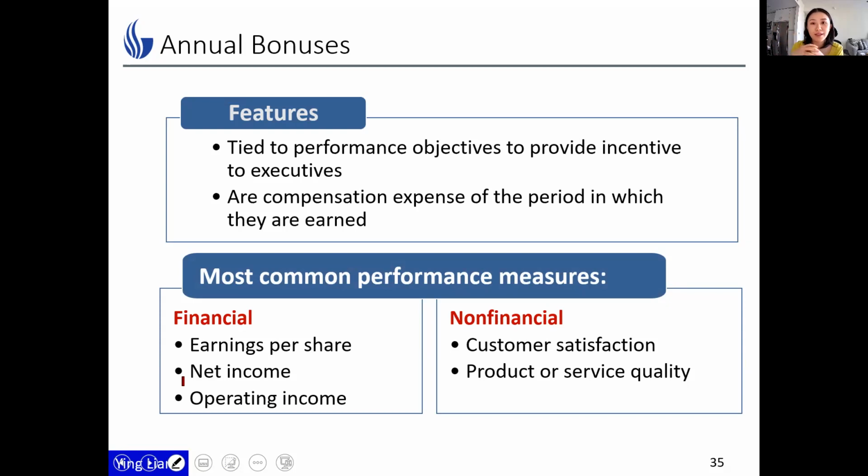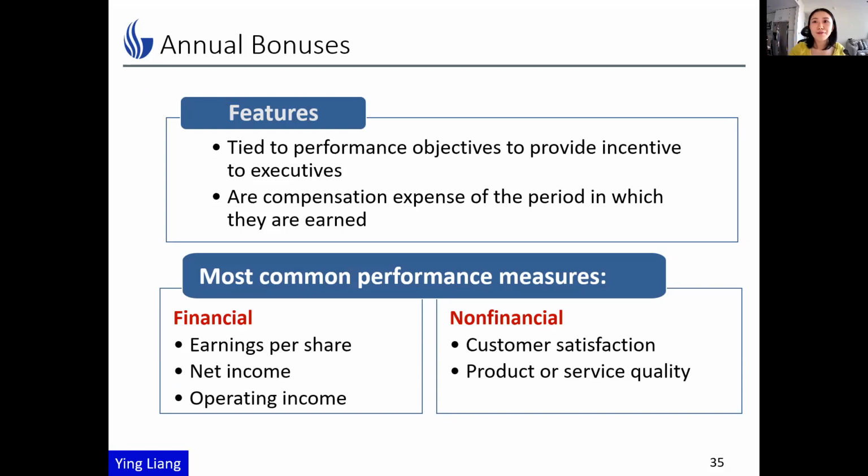Now, annual bonuses are so popular, not just for executives, also some non-managerial personnel have them. For example, investment bankers, right? Unfortunately for employees, bonuses often take the place of annual raises in your salary. When you have a salary raise, this allows the company to increase employee pay without permanently locking in the increases in salaries. Bonuses are compensation expense of the period in which they are earned.